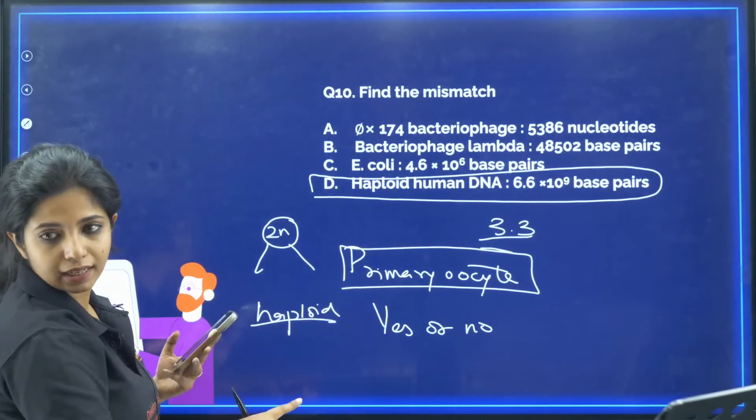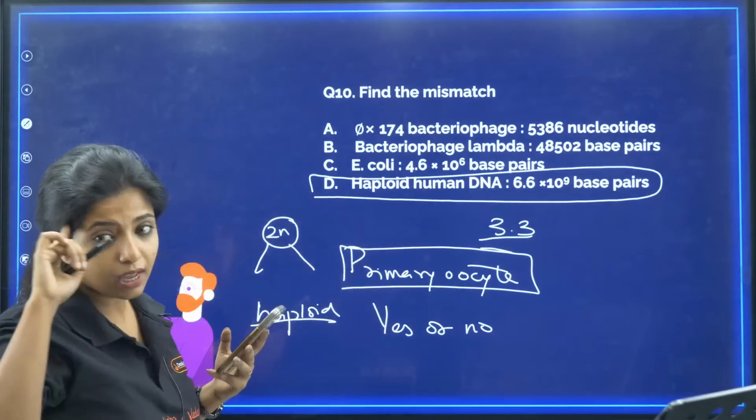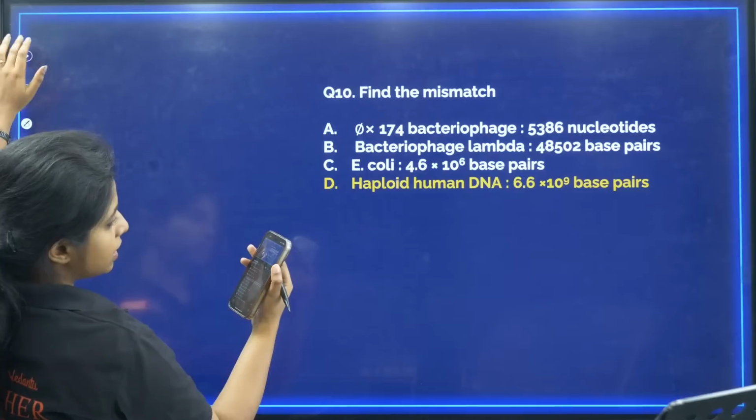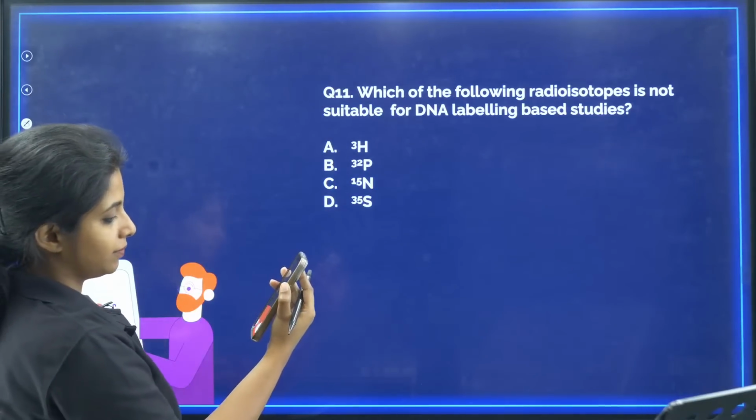In secondary oocyte, it will be haploid. So, please be careful about that question as well. This is the mismatch that we are having. Your answer is D. Okay.